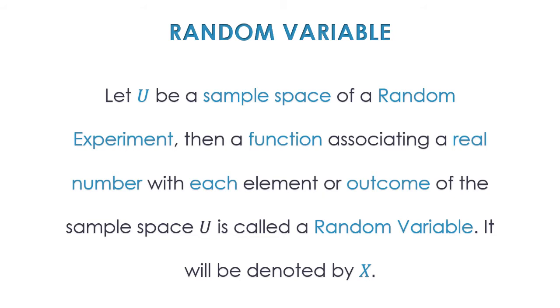So a method, a function, a trait which associates a real number with each and every outcome of a sample space, just like what we did with the tossing of 3 coins, we call a random variable, and we denote it by capital X.